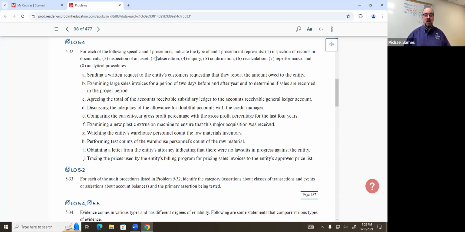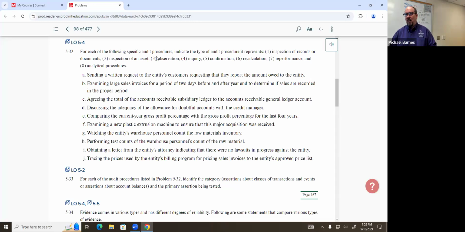I think you could make an argument for existence, occurrence, but I think there's one that's actually primary to that one. I do have existence, occurrence written down here, but I think there's one that's a little bit more. So looking at invoices and making sure that the amounts on the invoices are consistent with what's in our system. We're comparing amounts.